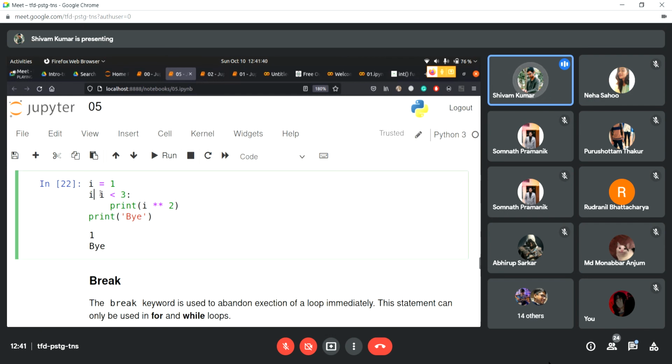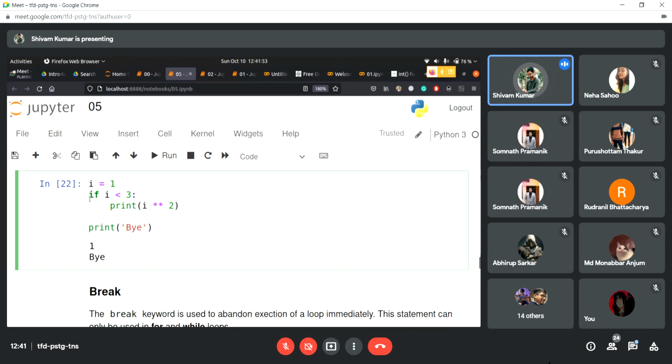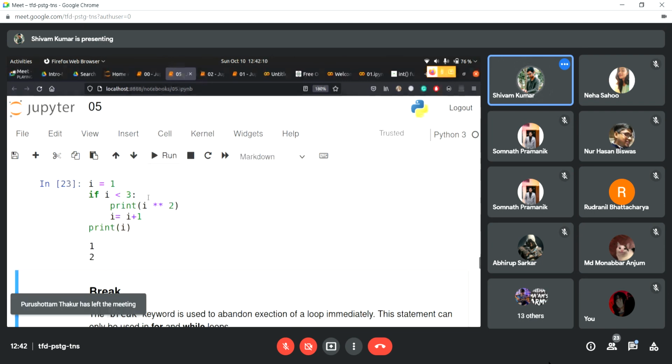Okay, now let me just replace this with while. So the only difference here is that after the if statements, I'm gonna modify the value of I. Suppose I give I is equal to I plus 1 after the if statement is run, and I'm gonna print I here. Okay, let's see what happens. So 2. So I is being incremented at the end of the statement, and we have 2 here.